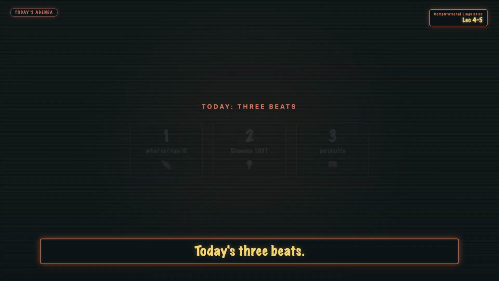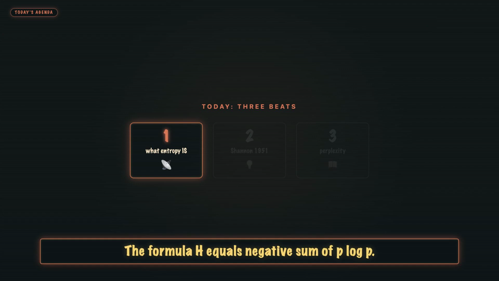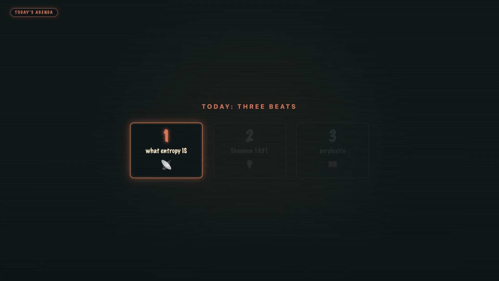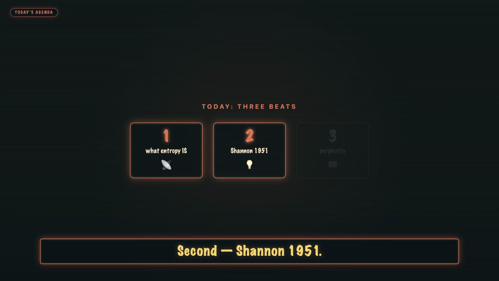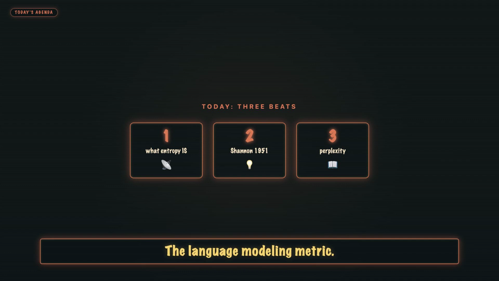Today's 3 beats. First, what entropy is: the formula H equals negative sum of P log P, and the fair coin equals exactly 1 bit. Second, Shannon 1951, the prediction experiment on humans, and how he got the 1.3 bits result. Third, perplexity, the language modeling metric, which is just 2 to the entropy in a different costume.